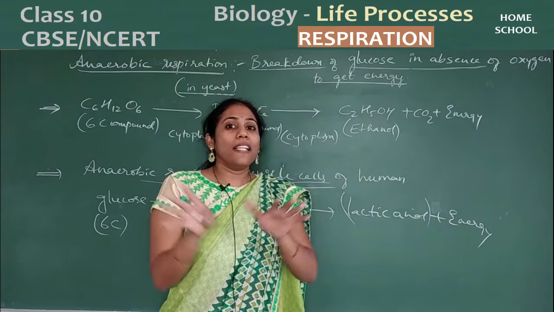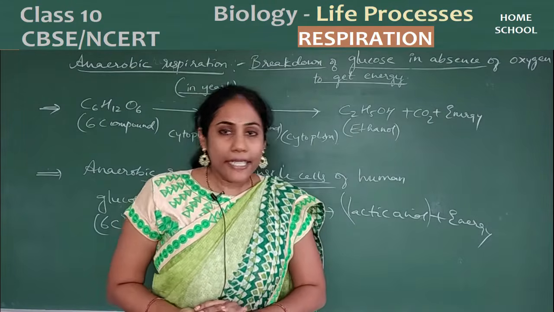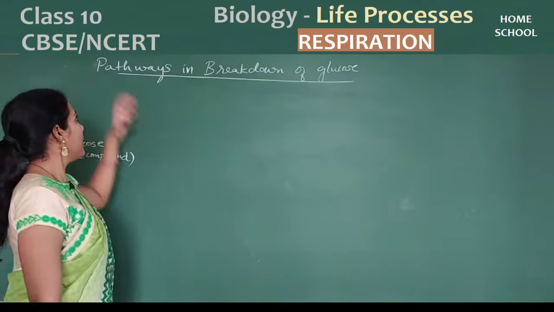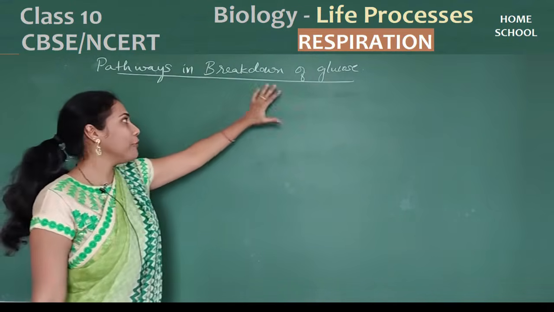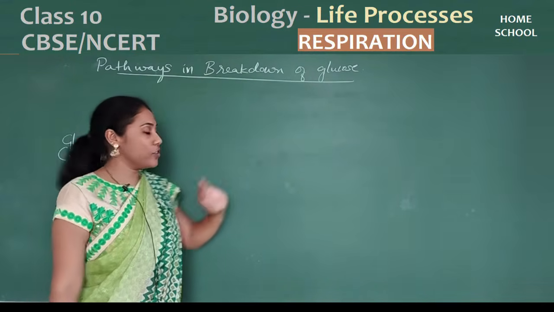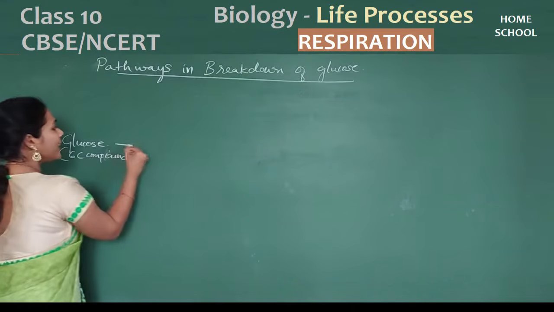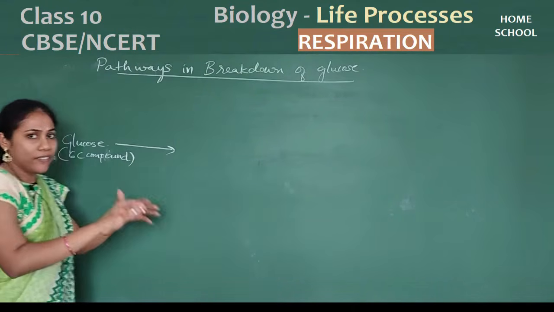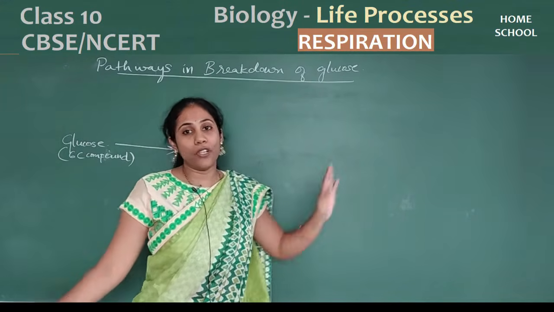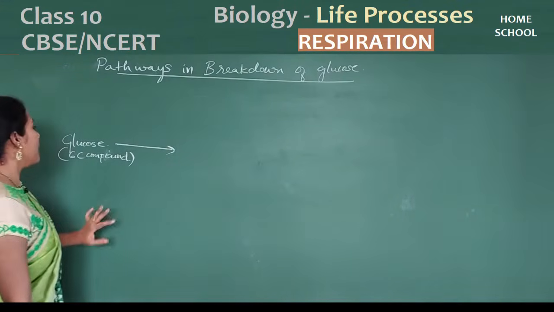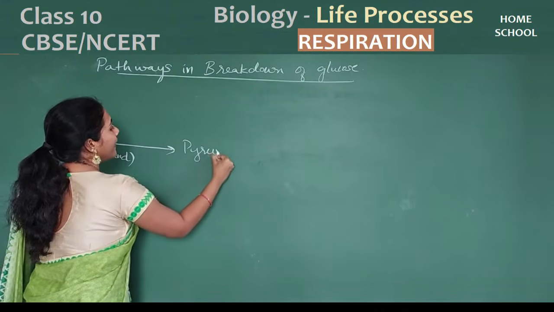So all the 3 pathways at a stretch I will give in a flow chart so that you can remember it easily. Let us see how glucose can break down to give energy. Initially I took glucose, a 6 carbon compound. Whatever the pathway, whatever the organism, it may be a yeast or animal or human, the first step is common. Glucose will get converted into pyruvate.